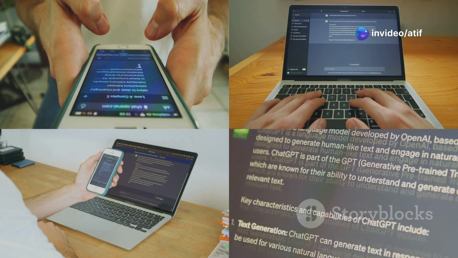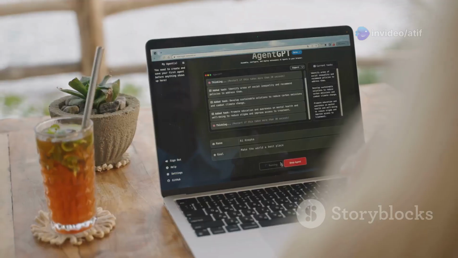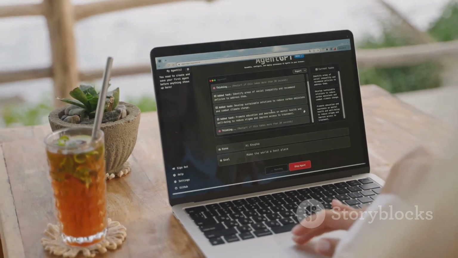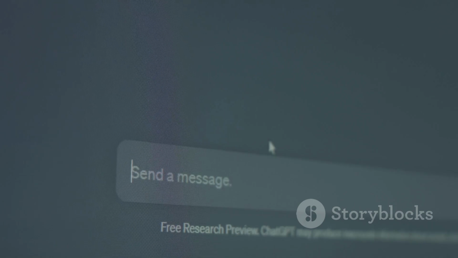This attention mechanism has revolutionized natural language processing tasks, leading to significant improvements in machine translation, text summarization, and question answering. Moreover, transformer models have paved the way for the development of advanced language models like GPT-3 and its successors, which can generate remarkably human-like text.